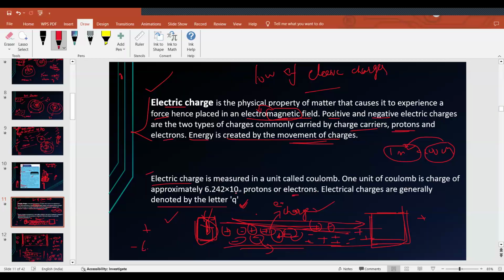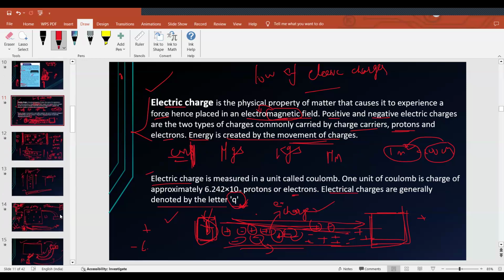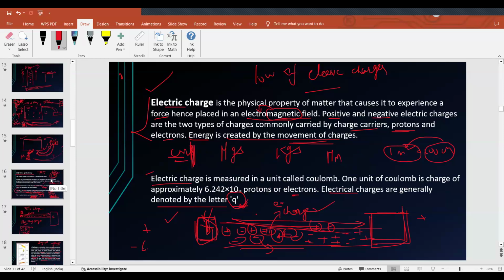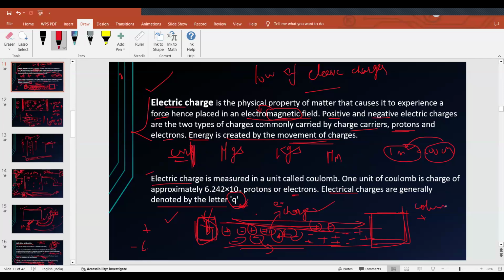Electric charges are generally denoted by Q. We know kilograms are denoted by kg, milligrams by mg, centimeters by cm, millimeters by mm. Like that you have symbols, and for electric charge the symbol is Q. Charges are denoted by Q, not coulombs; coulombs you can just write as coulombs. So every time I cannot say electric charge, I can simply denote it as Q.